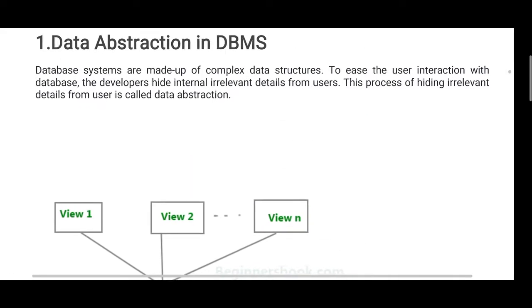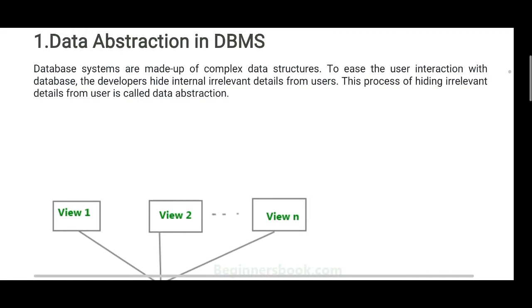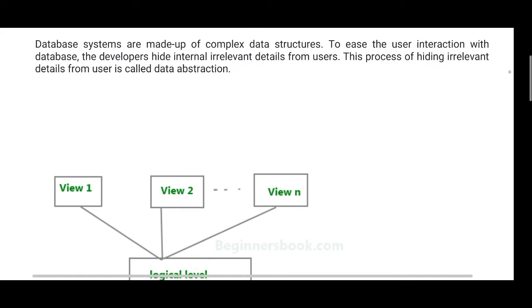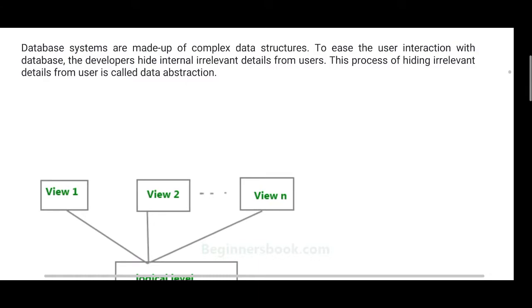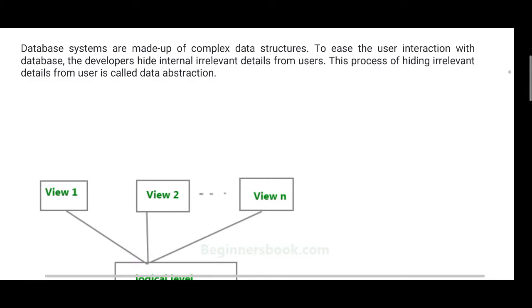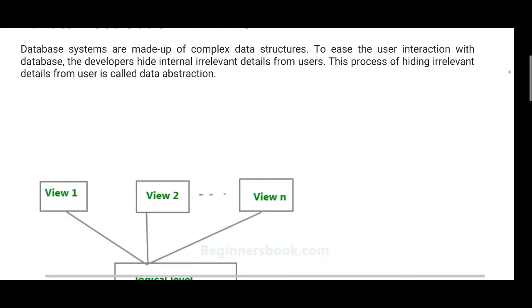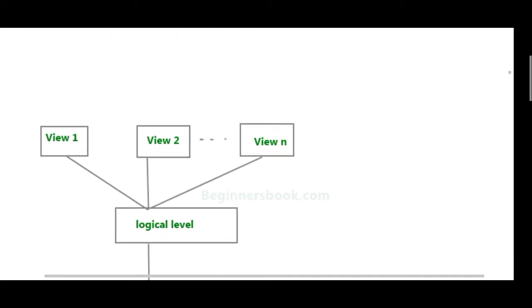Database systems are made up of complex data structures. To ease the user interaction with the database, the developer hides internal and irrelevant details from the user. The process of hiding irrelevant details from the user is called data abstraction.